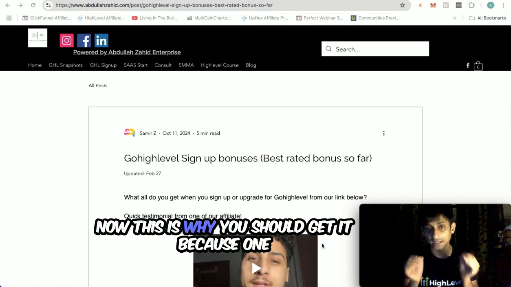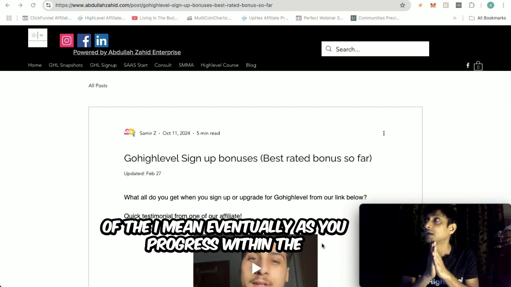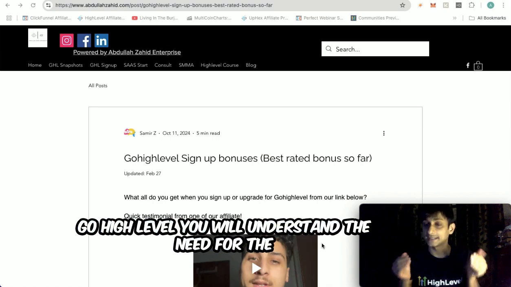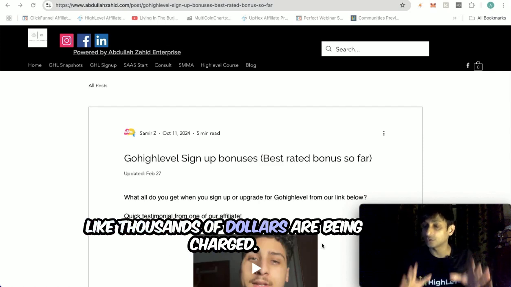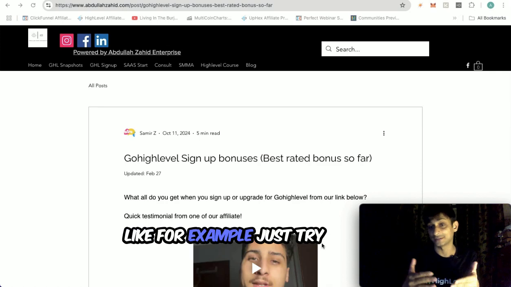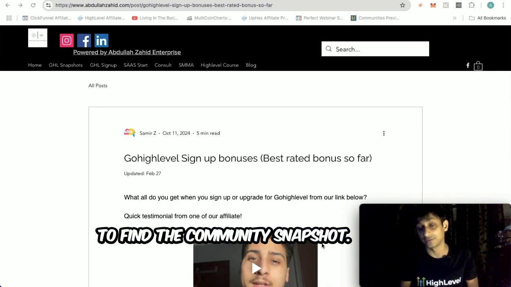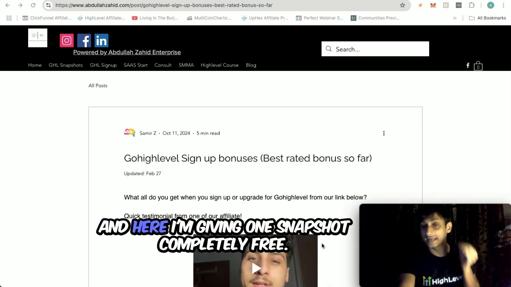Now, this is why you should get it, because eventually, as you progress within GoHighLevel, you will understand the need for the snapshot, and you might have to purchase them. Thousands of dollars are being charged. For example, just try to find the community snapshot, you might have to pay $1,000 plus, and here I'm giving 127 snapshots completely free. How do you get it?